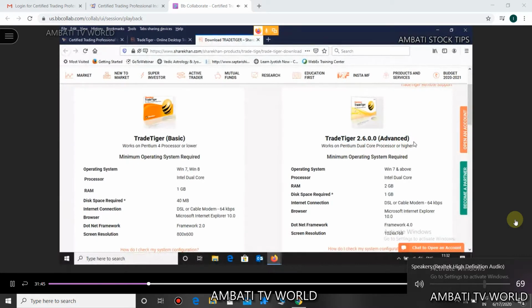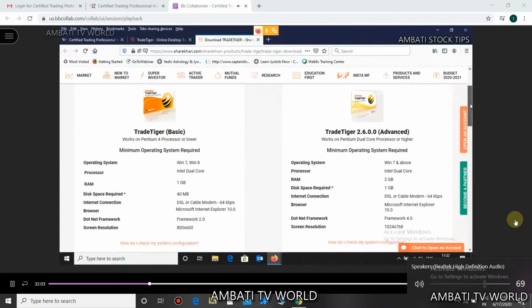Whatever tools we will be using on Trade Tiger will be on the advanced version. So if you don't have the advanced version of Trade Tiger, you need to download and install it. Rashmi ji, no need to do that if you have the 2.6 version available.